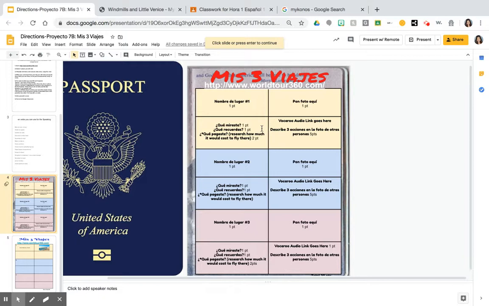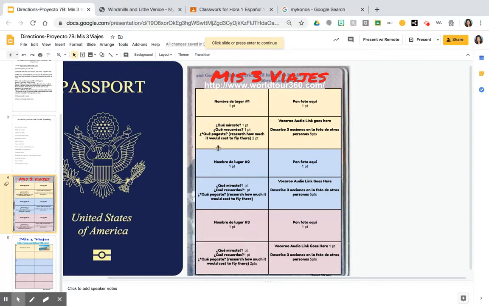And then, ¿qué pagaste? Notice how this third one is worth 2 points because pagar is a gar verb, which is irregular in the yo form. So you do have to do something special to it. That's why it's worth 2 points, okay? ¿Qué pagaste means what did you pay for it?